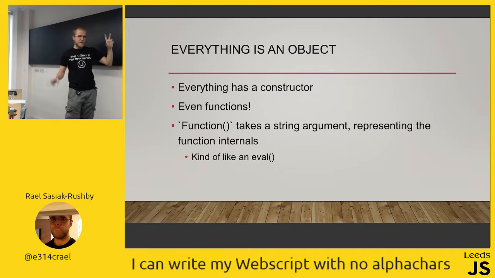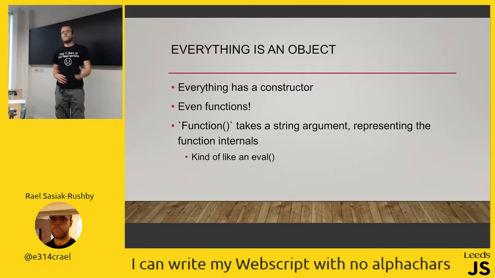So the object that wraps a function is the Function class. As a constructor argument, it takes a string argument, which basically represents the code that the function is, and that it would like to be. It's basically an eval. You new Function with the code, and then you can eval it.